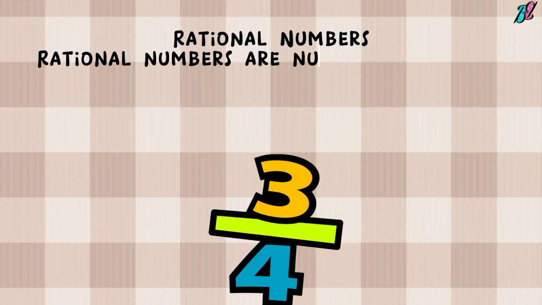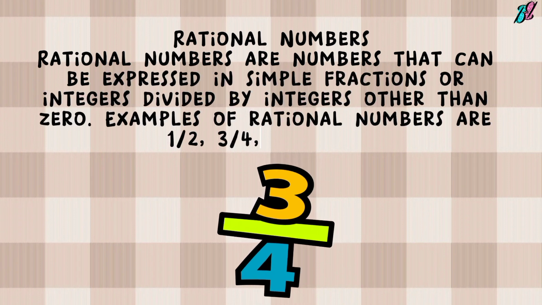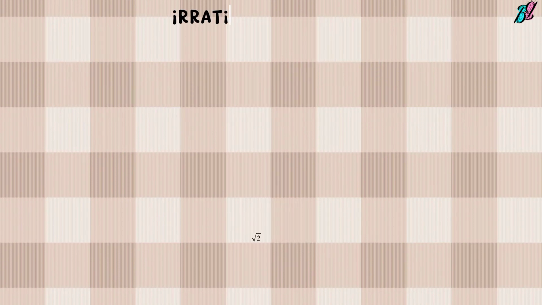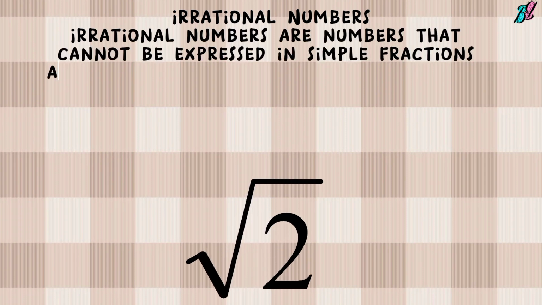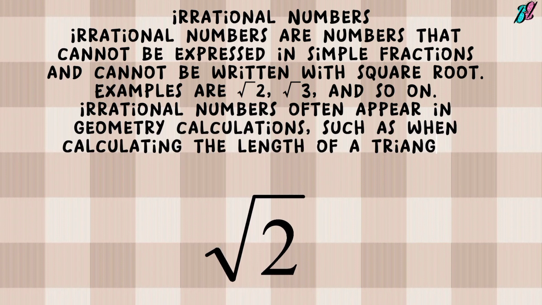5. Rational numbers. Rational numbers are numbers that can be expressed in simple fractions or integers divided by integers other than 0. Examples of rational numbers are 1/2, 3/4, 1/3, -3/4. 6. Irrational numbers. Irrational numbers are numbers that cannot be expressed in simple fractions and cannot be written with square root. Examples are square root 2, square root 3, and so on. Irrational numbers often appear in geometry calculations, such as when calculating the length of a triangle's diagonal.